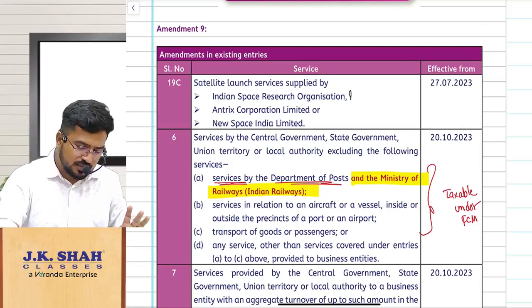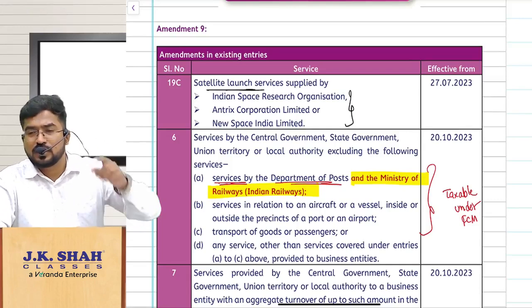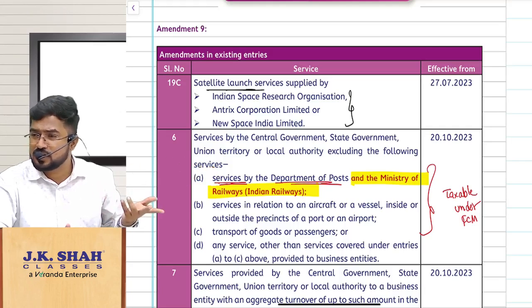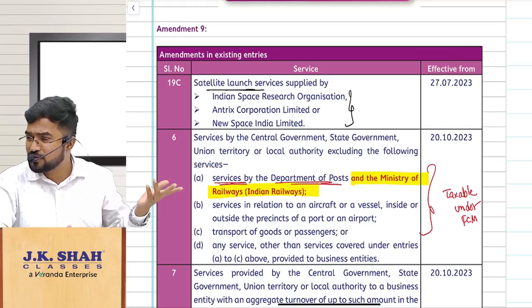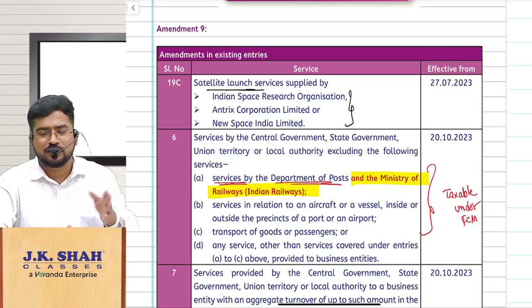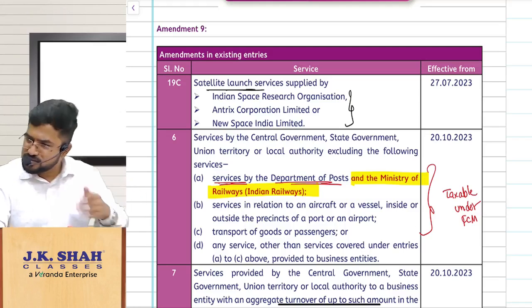Actually, remember just this. Satellite launch services are provided, no? Nowadays, India has developed so much. We are not launching only our own satellites. We are launching the satellites of even other countries. So everything is not free, right? The point is there can be some consideration.